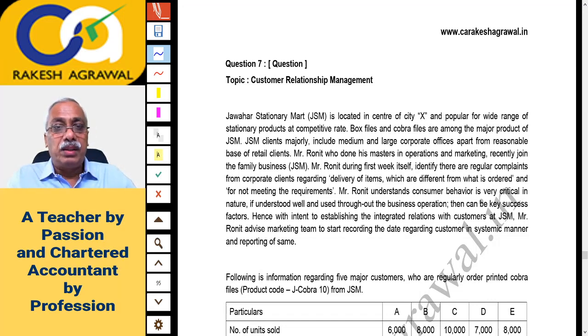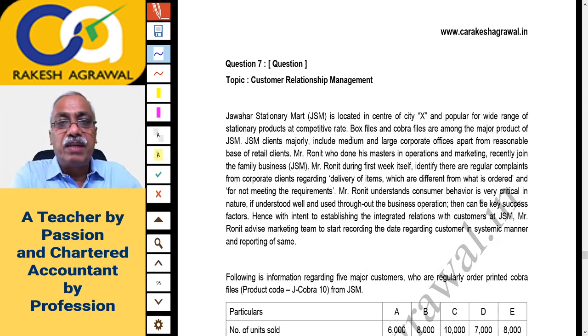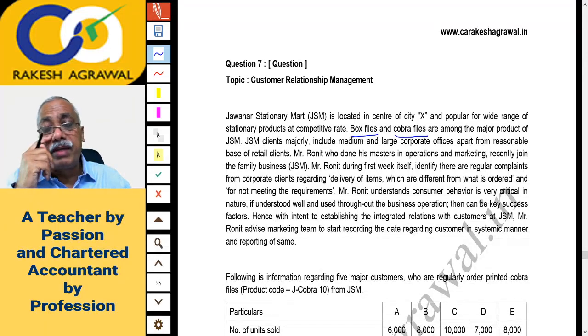Jawahar Stationery Mart, JSM, is located in the center of city X and is popular for a wide range of stationery products at competitive rates. Box files and Cobra files, you must have used them in the offices, right? Box file and the spring file is called Cobra file. Box files and Cobra files are among the major products of JSM. JSM clients majorly include medium and large corporate offices, apart from a reasonable base of retail clients.